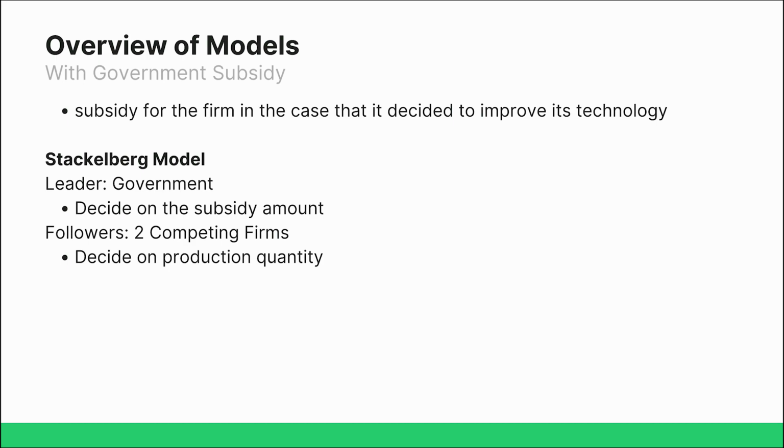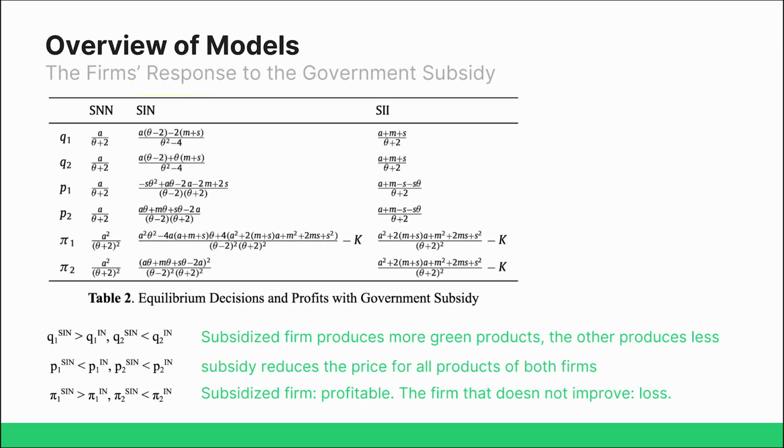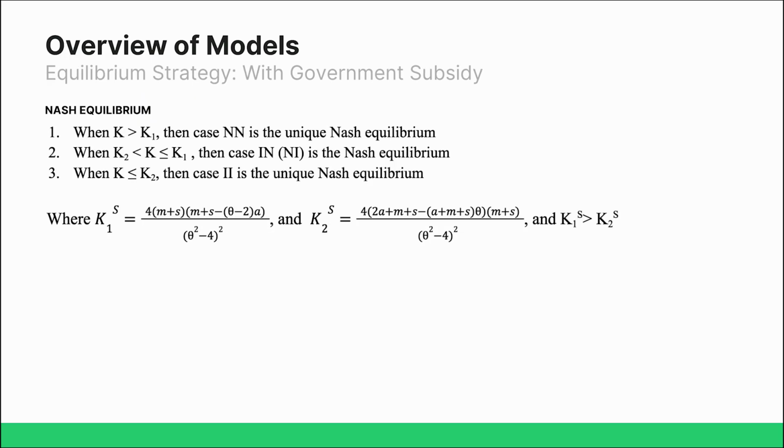The government acts as the leader that first sets the subsidy amount, and the two firms follow up with the Cournot competition, in the same sequence as described before. By a process of backward induction, the report demonstrates that the result of solving the two firms' production quantity decisions can be summarized in Table 2. Provided that the value of technology improvement cost is K, the following equilibriums for the firms exist.